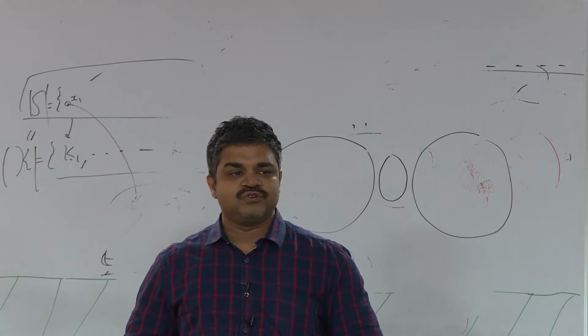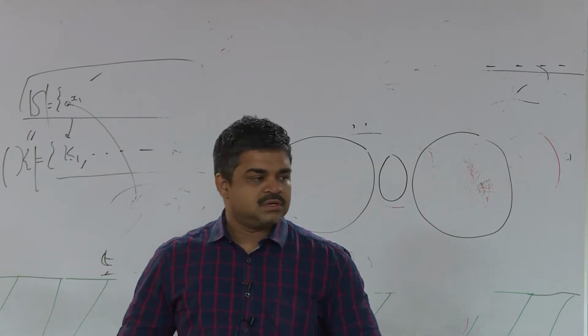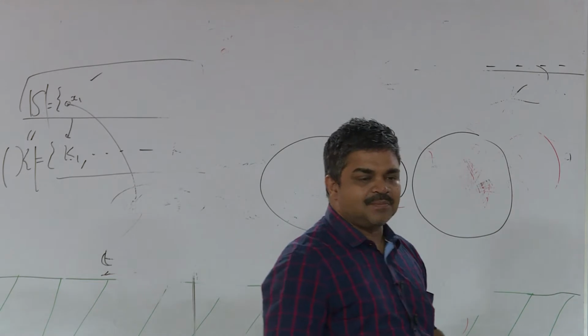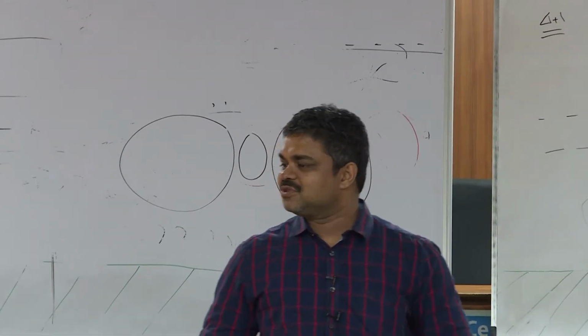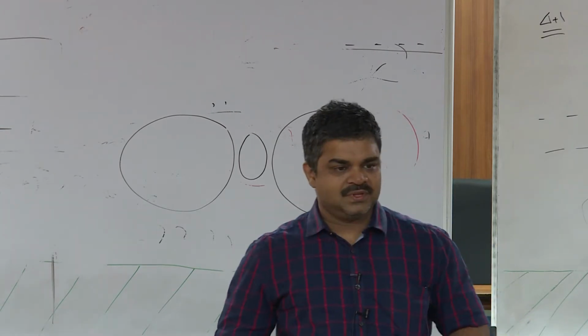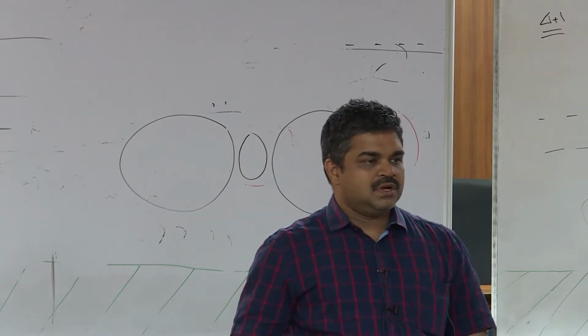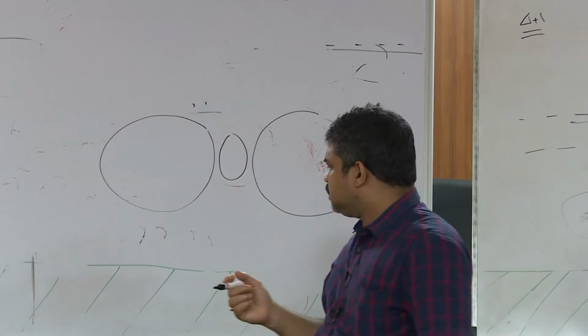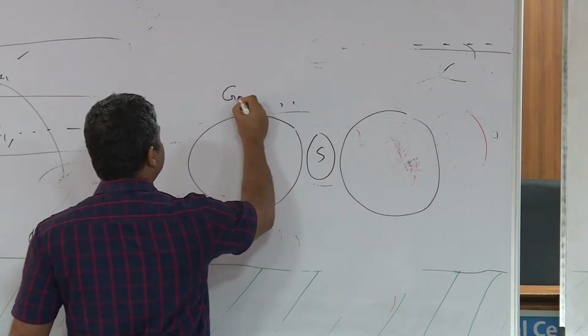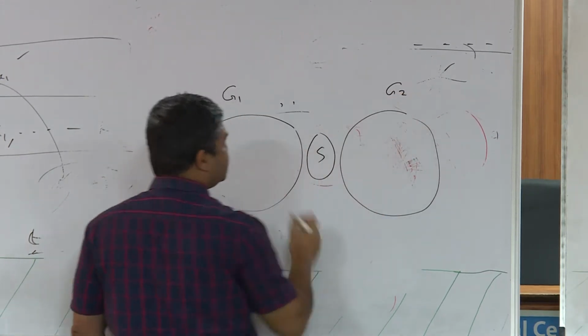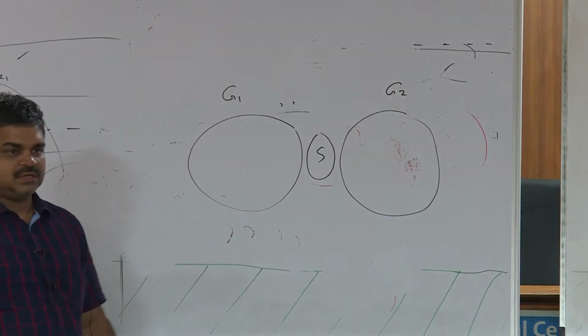What kind of chordal graphs do not have separators? Complete graphs do not have separators, but complete graphs do have simplicial vertices, no? All of them are simplicial vertices. So then we don't have to worry about it, right? Now, this is a separator S, and this is say G1 and this G2. That's what the two components it gives when I separate it.